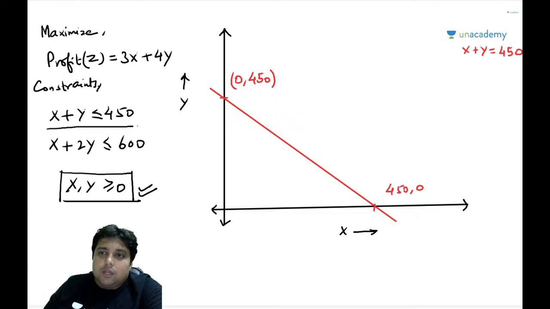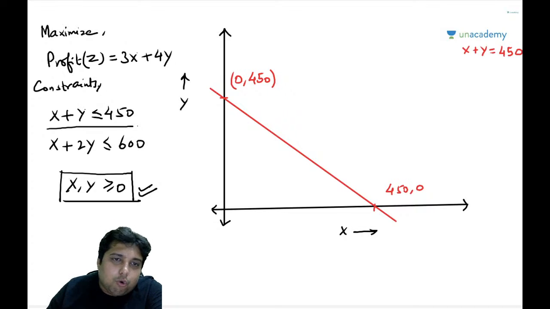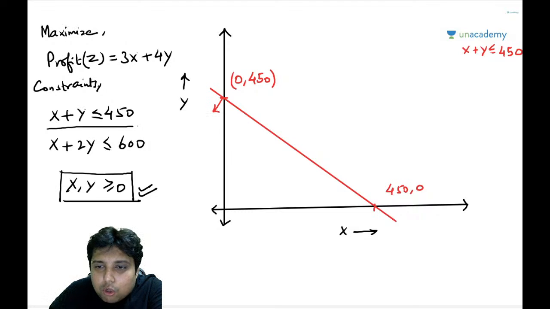Now remember, the original constraint was less than equal to 450. What I have drawn right now is x plus y equal to 450. Now I need to draw less than. When I say less than, all the points that are on this line are solutions for this particular equation, but also all the points that are below this line in the first quadrant.